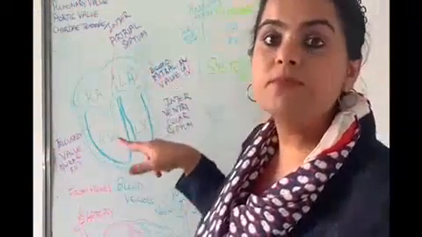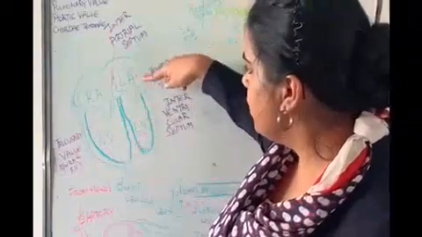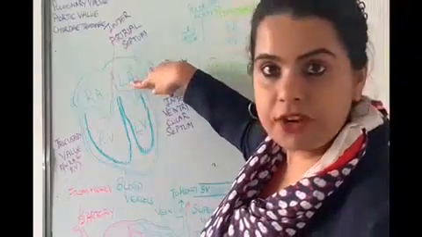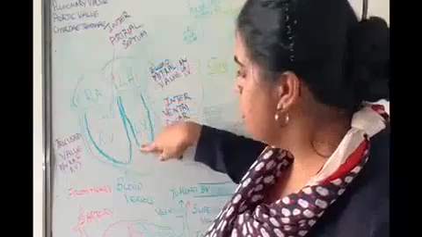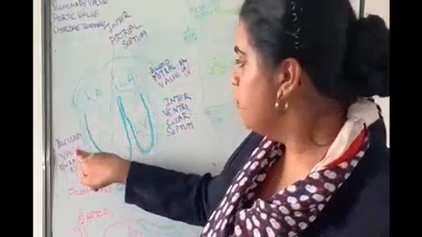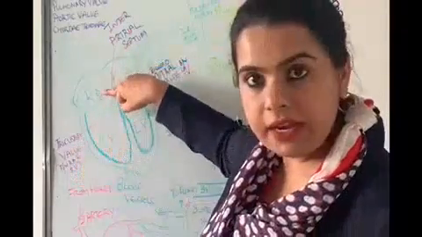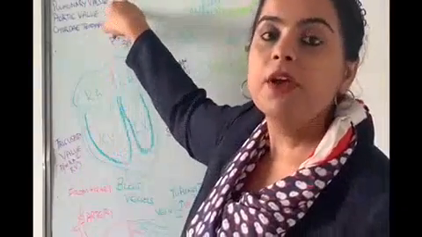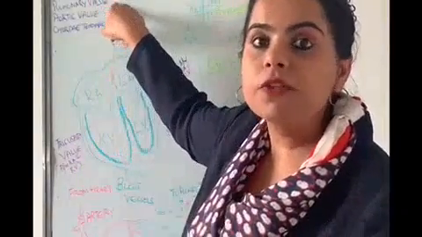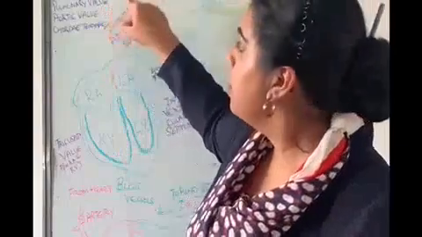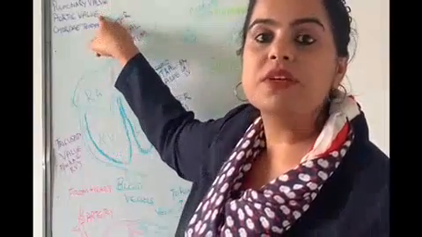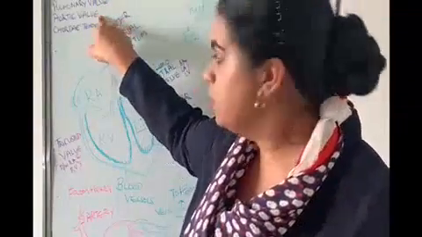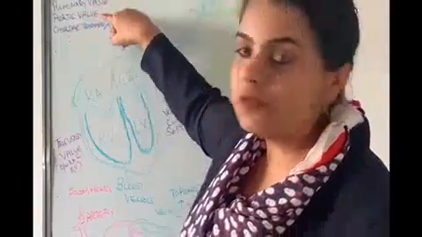It is also known as mitral valve, which is present at the junction of left atrium and the left ventricle, and the tricuspid valve, which is present at the junction of right atrium and right ventricle. There is a pulmonary valve which is present at the beginning of the pulmonary artery. There is an aortic valve which is present at the beginning of the aorta,